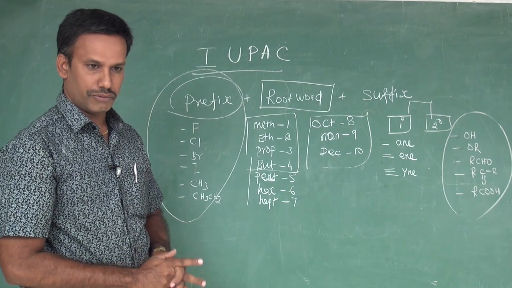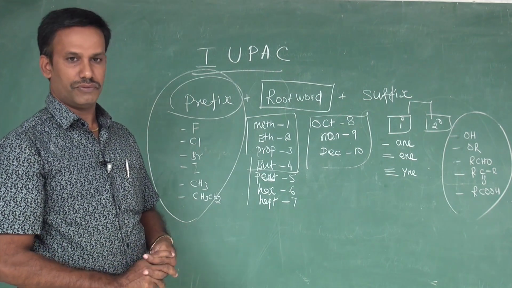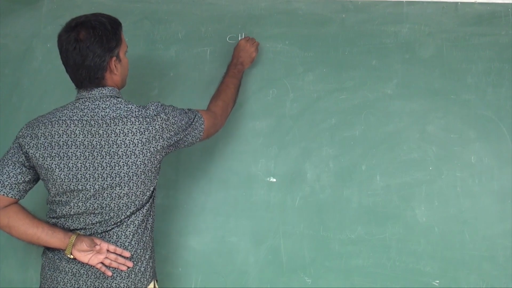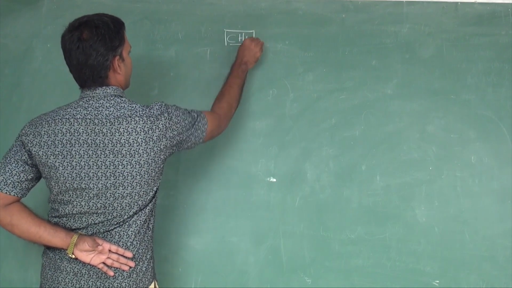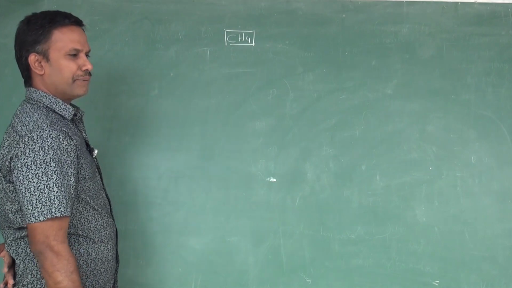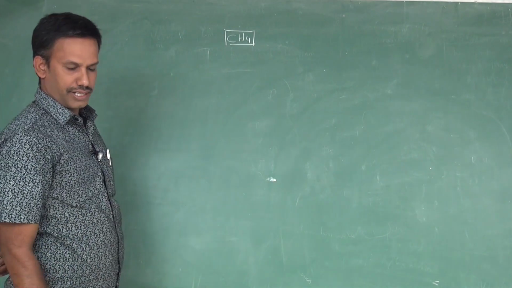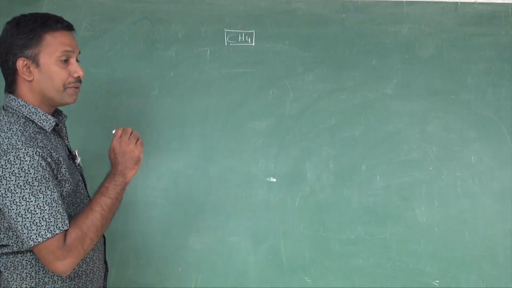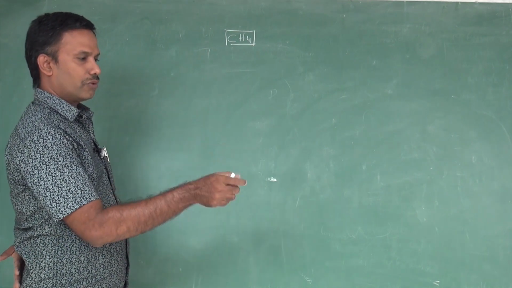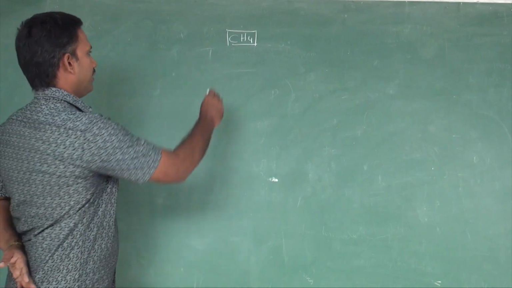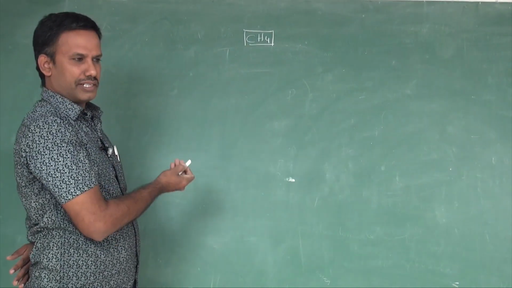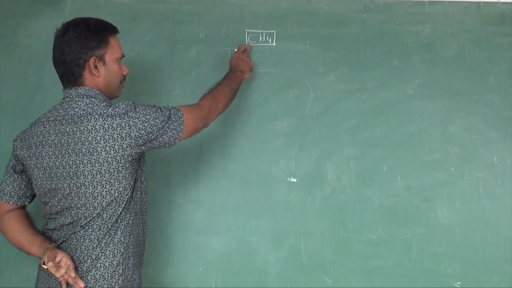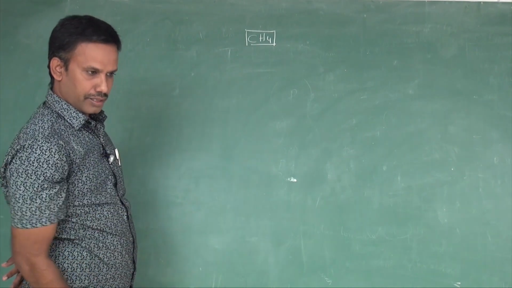Are you ready for the practice? Okay, let us move to the practice, based on the simplest compound. This is the first and simplest organic compound, we can say methane. Okay, what do the rules say? IUPAC says we need to find the prefix, root word, suffix. It is the simplest compound with only one carbon, so you cannot go for a prefix and all. There are no branches, only one carbon. This is the main carbon or parent carbon.